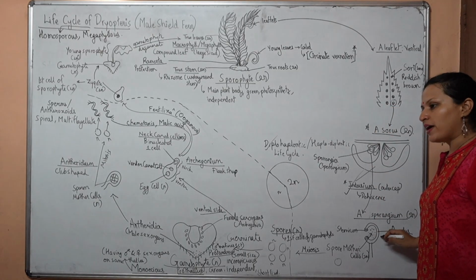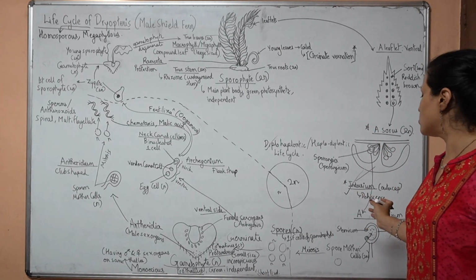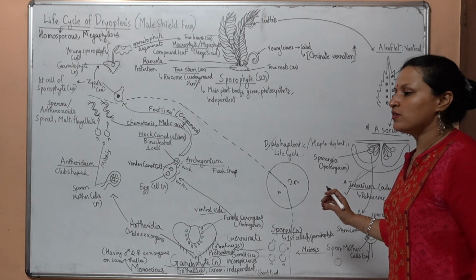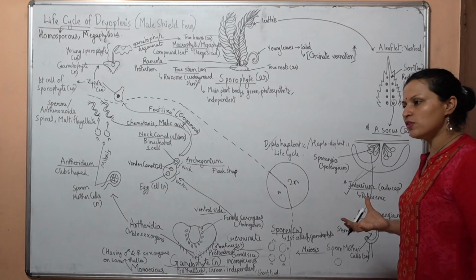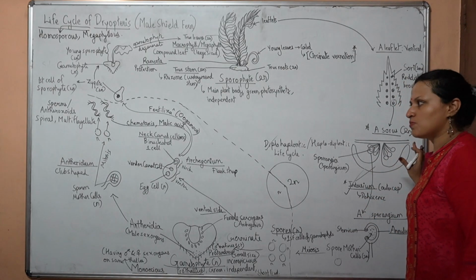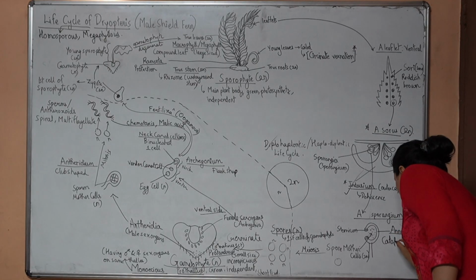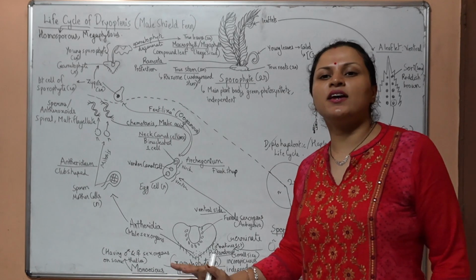Eventually, because of the drying of the annulus, it's going to shrivel like this and break open at the stomium. The stomium is the point of dehiscence of the spores inside. When the spores are liberated, this indusium is also going to burst open. This indusium will also help in the dispersal of the spores because of the contraction. Catapult mechanism, it is called. Catapult mechanism dispersal. Indusium and the annulus are involved in the dehiscence of spores.